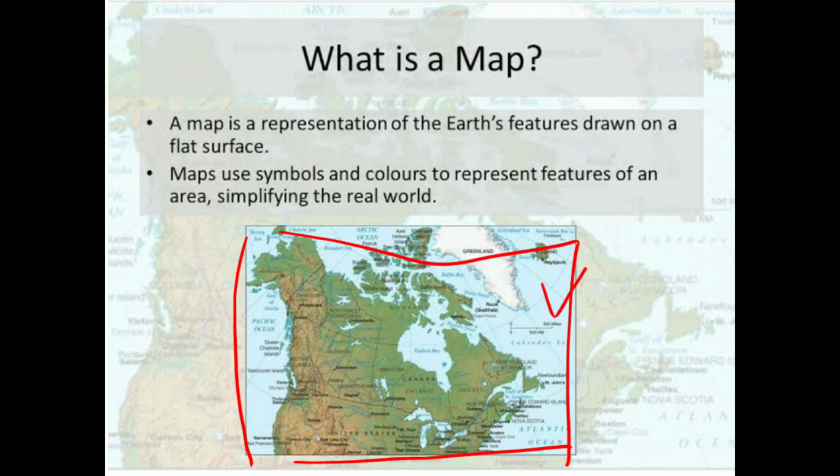The blue zone shows us the ocean, the sea, all these water bodies, and this green zone shows us the continent, besides this, the grassland.